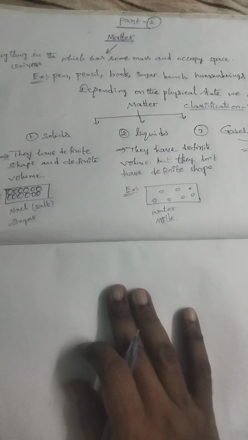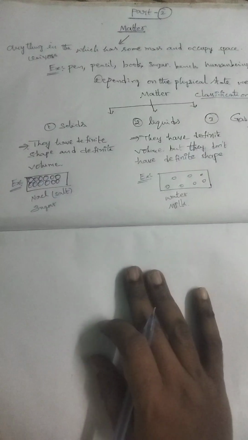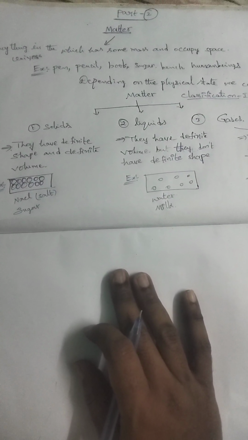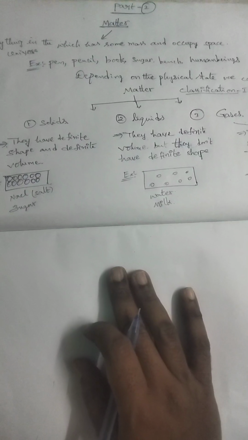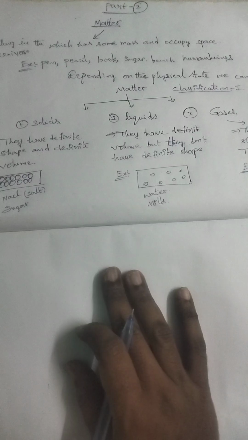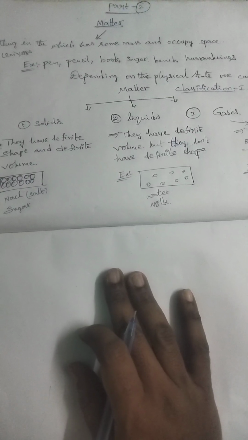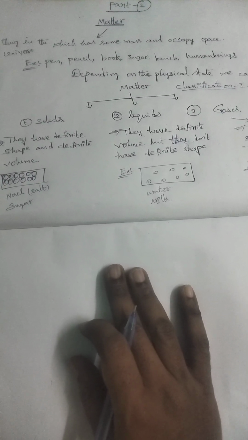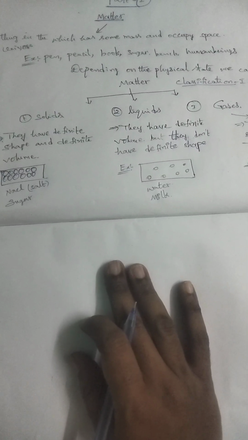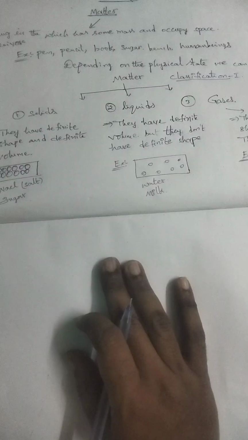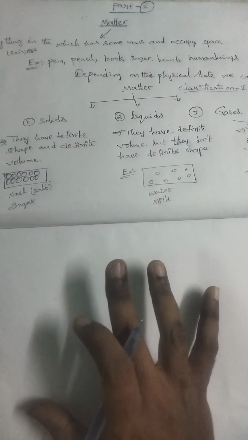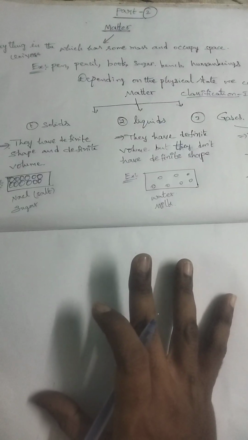So, coming to the definition of matter, everything in the universe which has some mass and occupies some space is called matter. For example, pen, pencil, book, sugar, bench. We say these things are matter. How can we classify the matter? We can give two classifications.